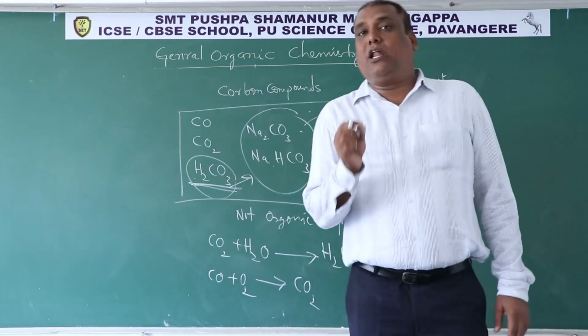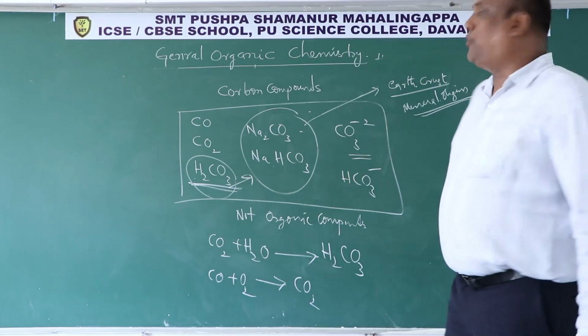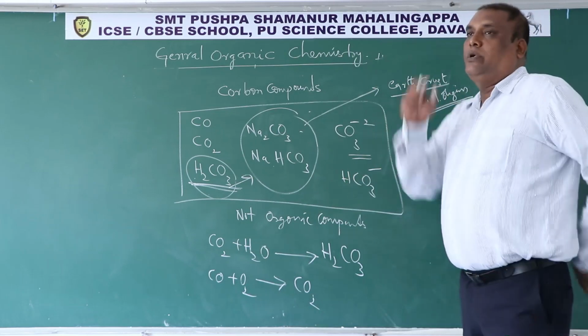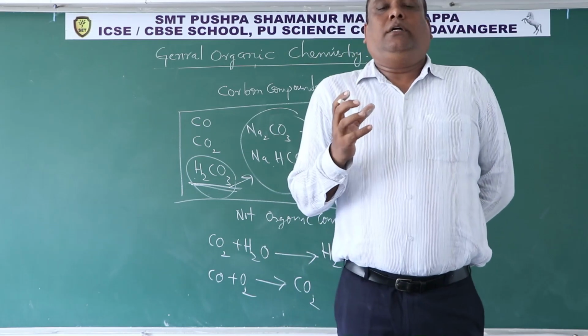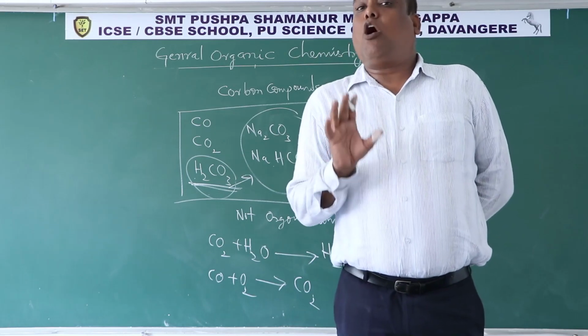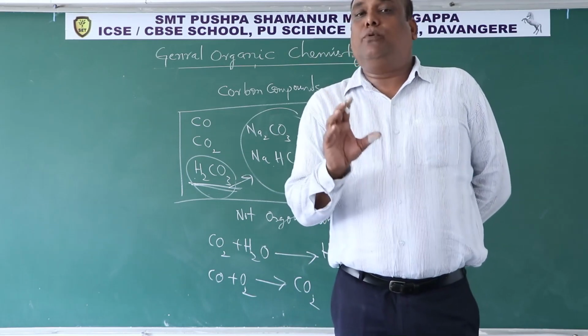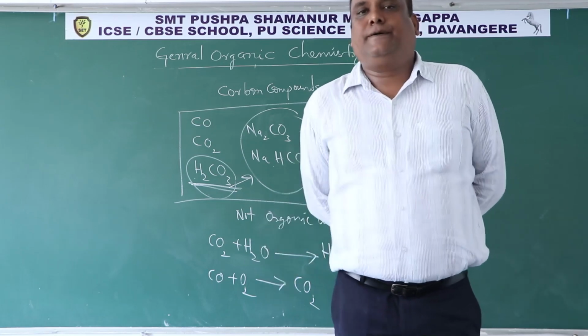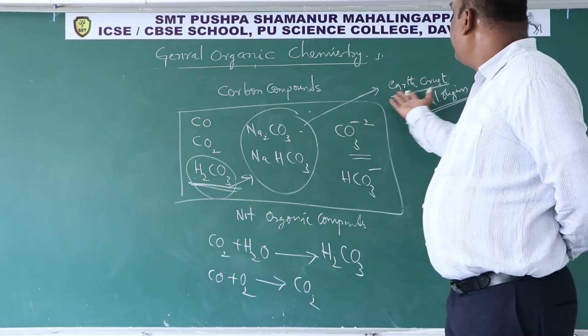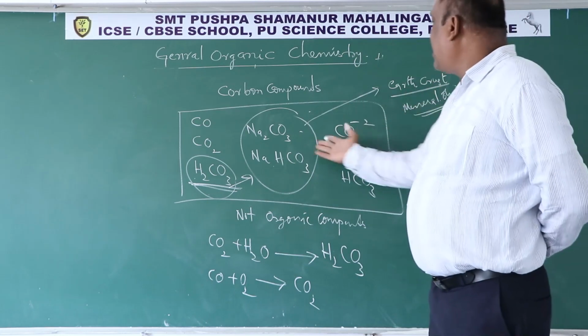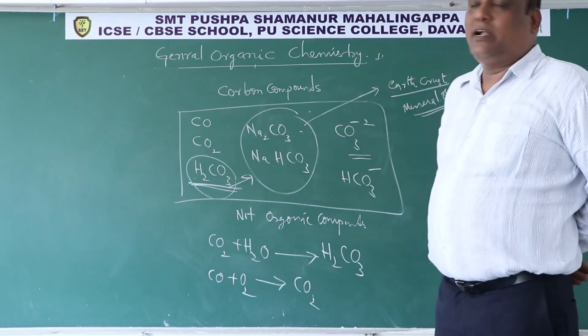Anybody that is of mineral origin is not called an organic compound. It is called an inorganic compound. So the definition of inorganic compounds is: the compounds that are of mineral origin, extracted from the earth crust, are called inorganic compounds. So they are also extracted from earth crust. Therefore they are inorganic compounds, not organic compounds.